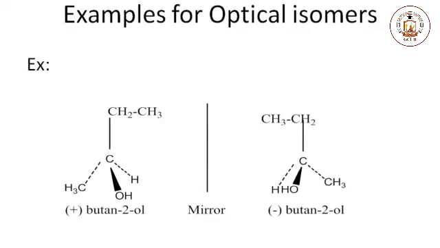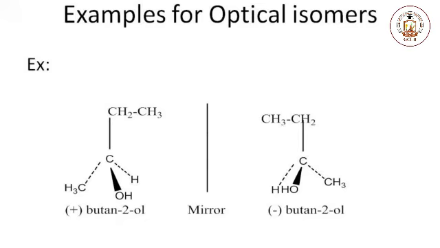This slide shows the examples for the optical isomers. This slide contains (+)-butan-2-ol and (-)-butan-2-ol. The (+)-butan-2-ol is a mirror image of the (-)-butan-2-ol. These two isomers are non-superimposable mirror images. The plus sign butan-2-ol is dextrorotatory, while the negative sign butan-2-ol is levorotatory.